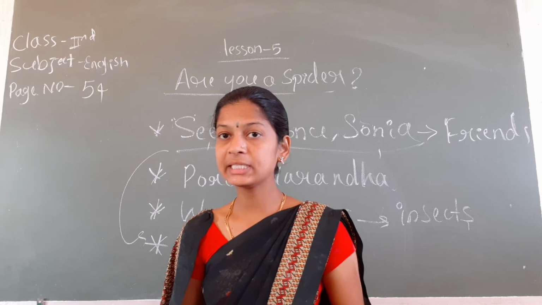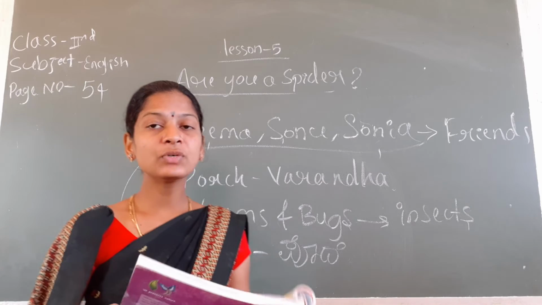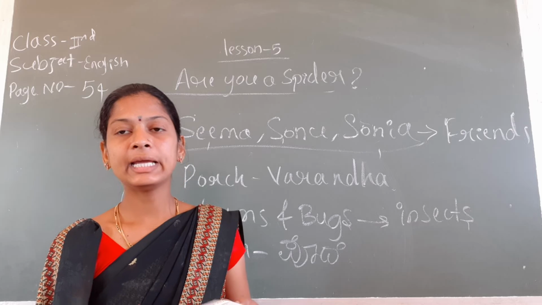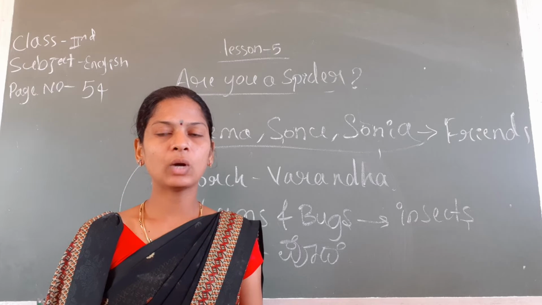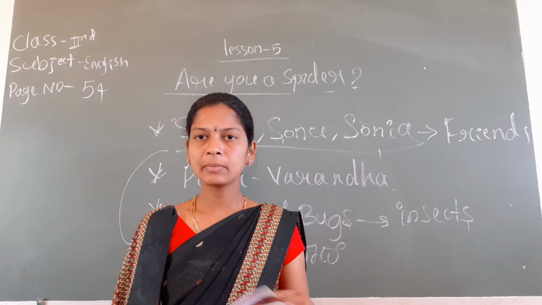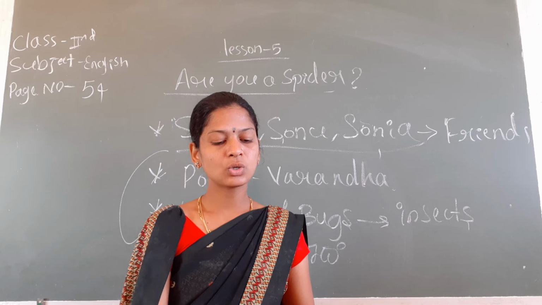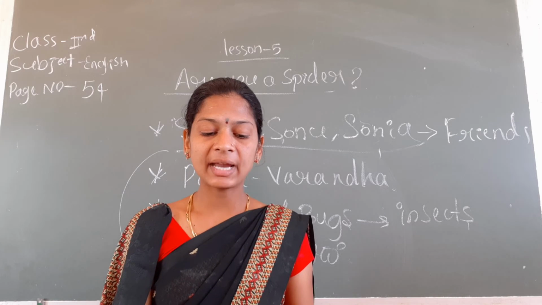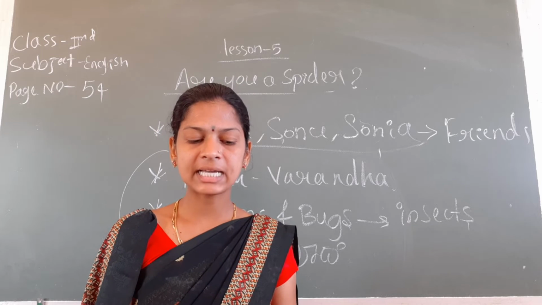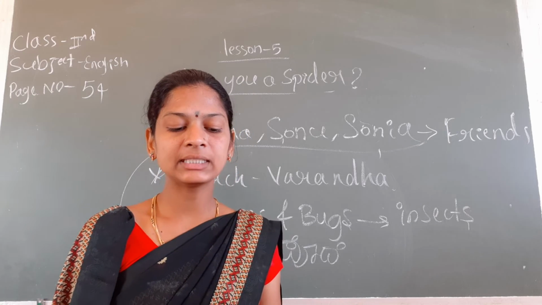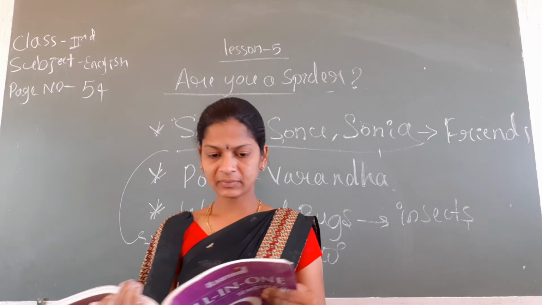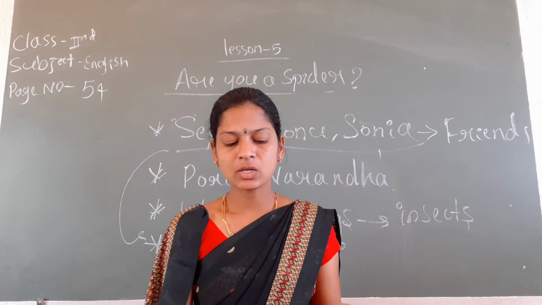Are you a spider? Sonu asked that insect. Are you a spider? No, I am an ant. That insect replied to Sonu. I am not a spider. I am an ant. I am also one of the insects, answered the tiny red ant. Tiny means small size.